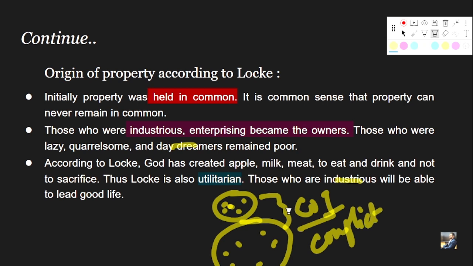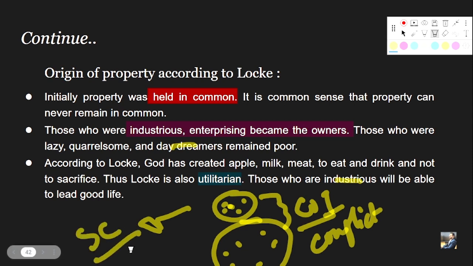So this is something which Locke is concerned about, and this is why Locke convened a general meeting so as to put forward the idea of social contract that we have already seen in the previous lecture. If you haven't watched the previous lecture, I would love to have you go and watch it so that the conceptual clarity is built on a very solid pedestal. If you do not understand the line of concept previously, you will not be able to sustain the flow of understanding in further lectures as well. So this is the basic idea about Locke's social contract, right?